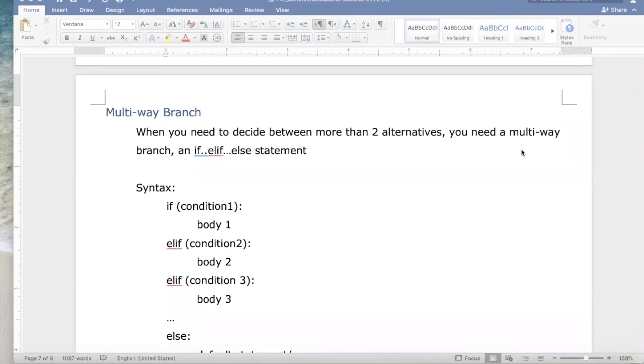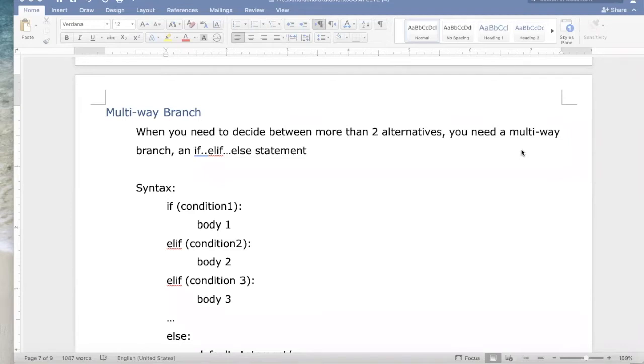So we've seen the basic if, which lets us choose to do something or completely skip it. And we've seen the two-way branch that allows us to do something, option A, or do something, option B. And we have to be choosing between one of those two options. This next kind of conditional statement allows us to choose between more than two alternatives.